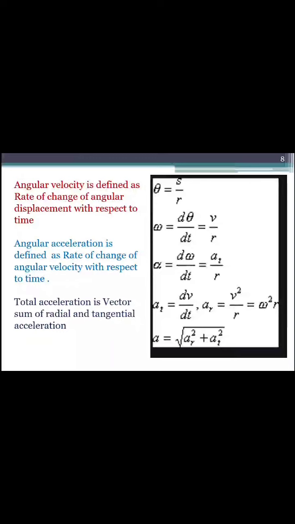Now, in circular motion, there are two types of accelerations: radial acceleration and tangential acceleration. Therefore, total acceleration is given by the vector sum of radial and tangential acceleration, and that vector notation is vector A is equal to vector ar plus vector at, and the magnitude of A is given by under root of ar square plus at square.